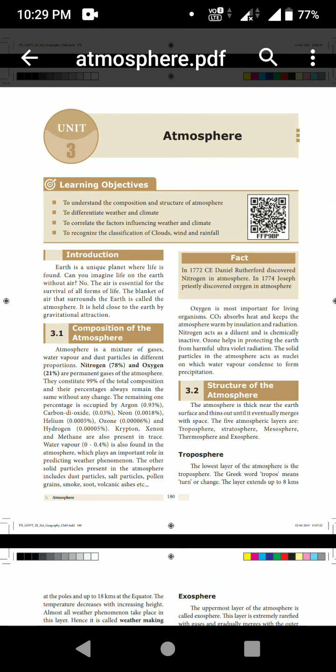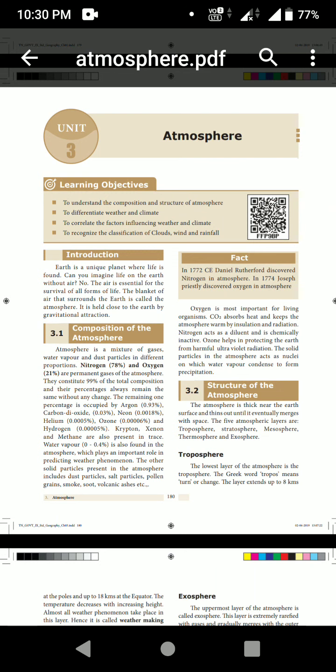Next one. In 1772, Daniel Rutherford discovered nitrogen in the atmosphere. In 1774, Joseph Priestley discovered oxygen in the atmosphere. Sometimes they may ask the question, who discovered nitrogen in the atmosphere? That is Daniel Rutherford.